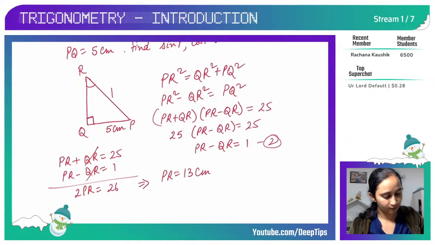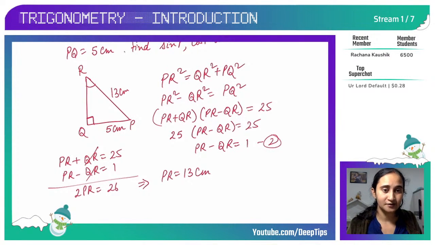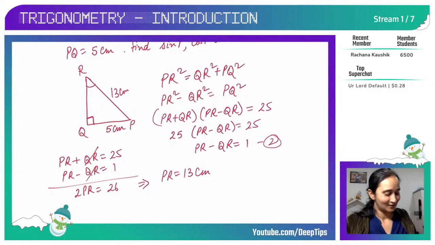So here I have PR as 13 centimeter and I know my Pythagorean triplets. Actually, those were not Pythagoras's, those were Brahmagupta's triplets, which Pythagoras learnt and taught his disciples, and from then onwards they were known as Pythagorean triplets.